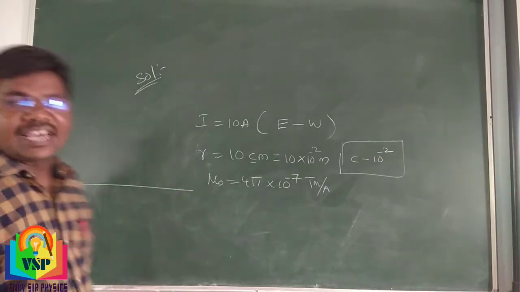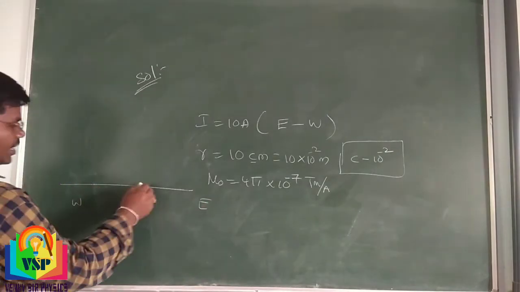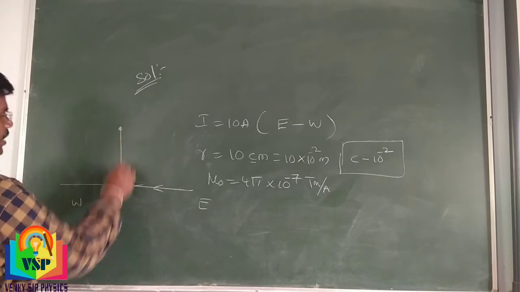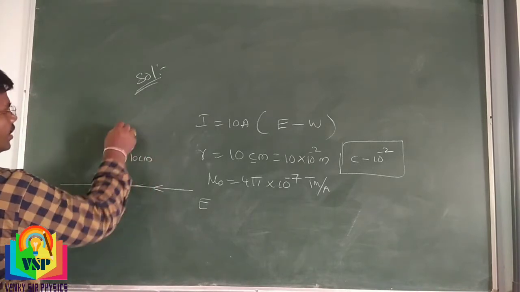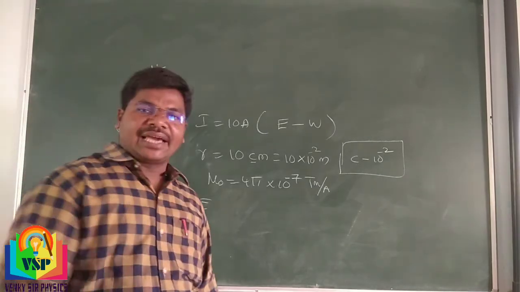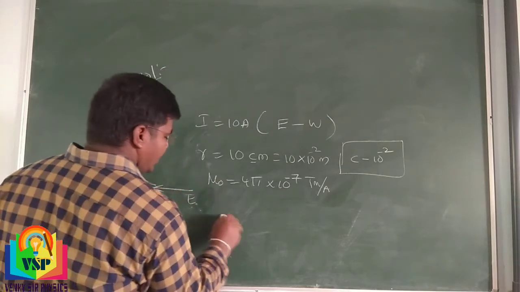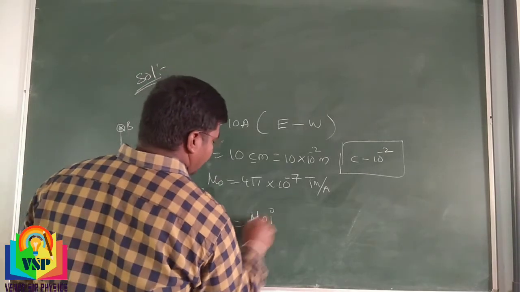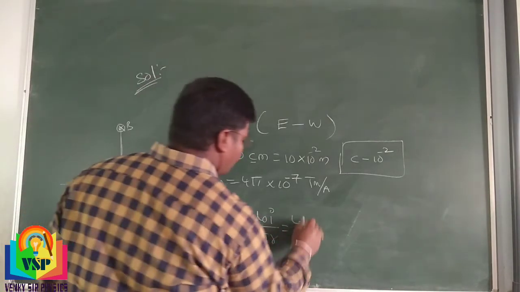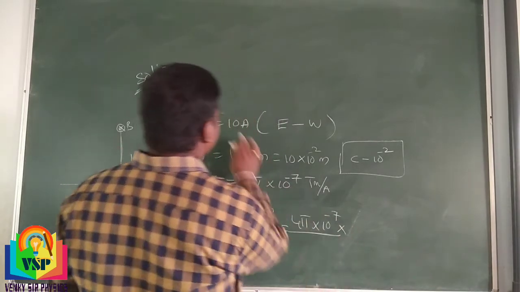Coming to the diagram, this is the current carrying wire. Say it is east, it is west. Current passing in this direction, west to east. Consider a point at 10 centimeters. Here we have to find the magnetic field. So what is the formula? B is equal to mu naught I by 2 pi r. What is mu naught? 4 pi into 10 power minus 7 divided by I, current 10 amperes,